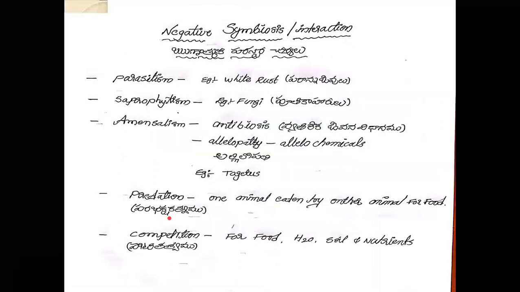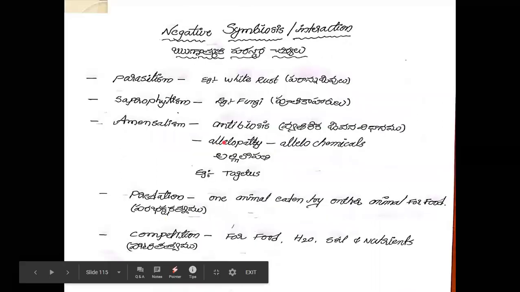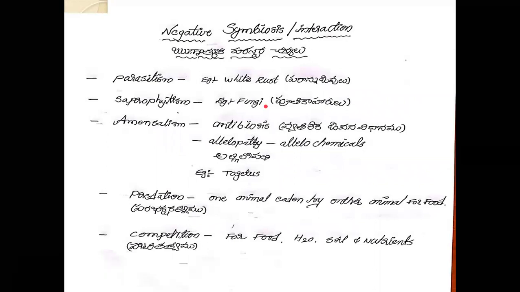The next one is negative symbiosis, or negative interaction. Children, as already explained, symbiosis occurs between two living organisms. In negative symbiosis, only one living organism is benefited and the other is compulsorily harmed.